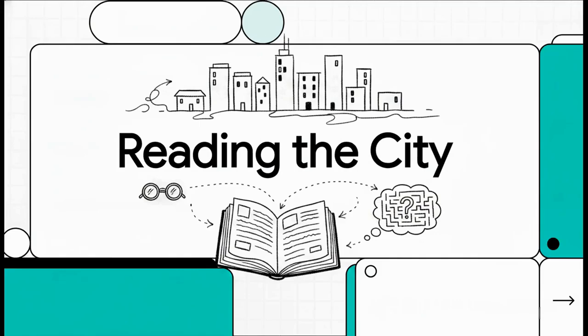So today we're going to look at cities a bit differently. Not just as flat maps or traffic grids, but as these massive, complex, living organisms that we can actually learn to read. Literally, just like a book. If you've ever walked down a street and wondered, why does this neighborhood feel like this? Or why some cities instantly make sense while others feel like an absolute maze, well, you're absolutely in the right place. Let's dive in.